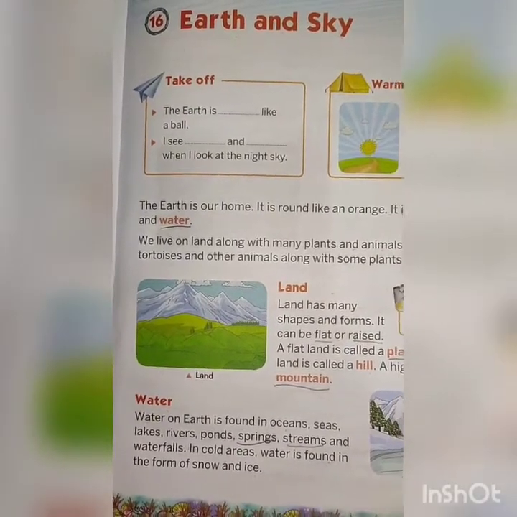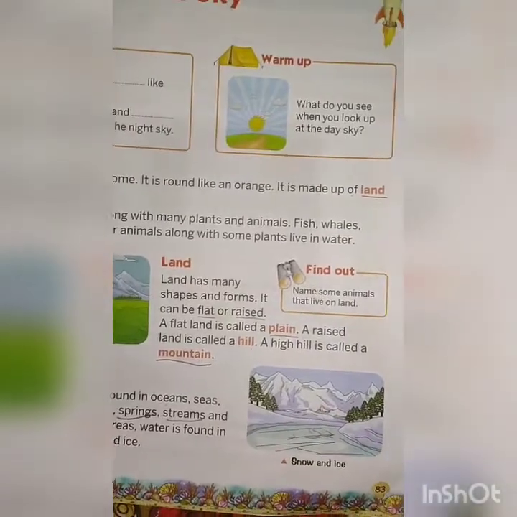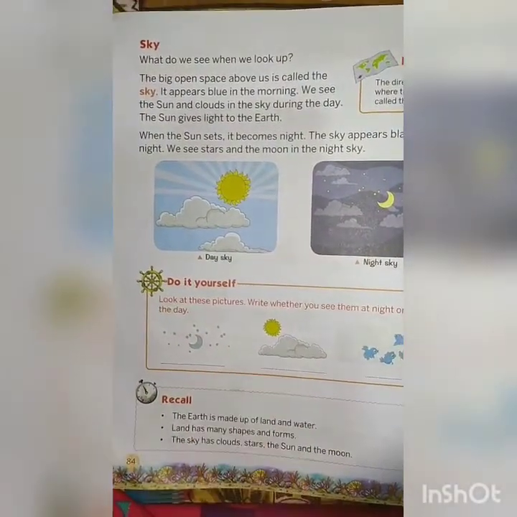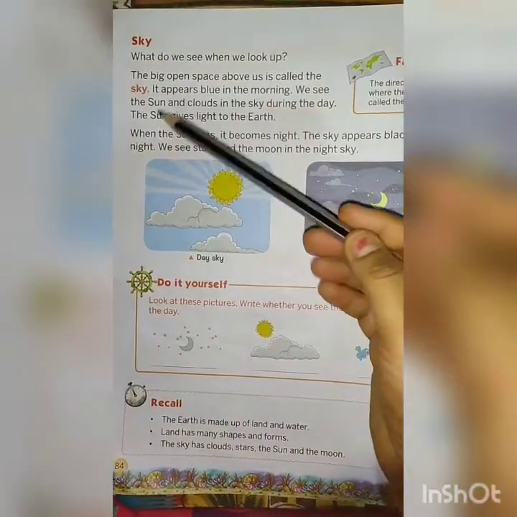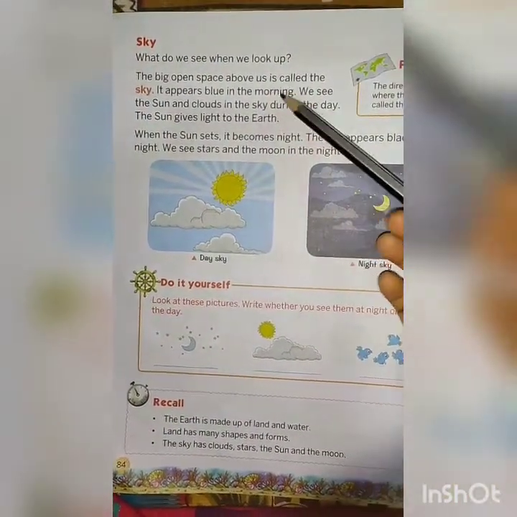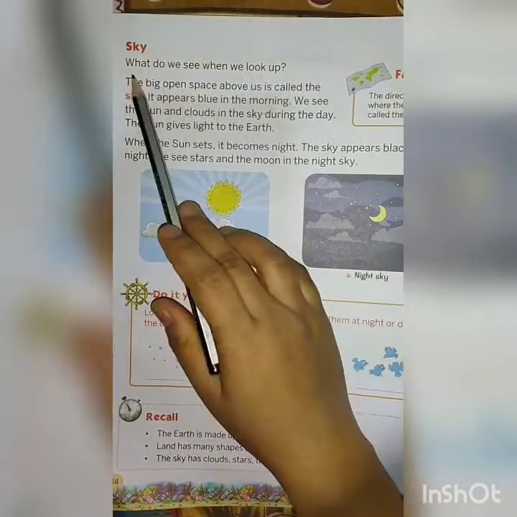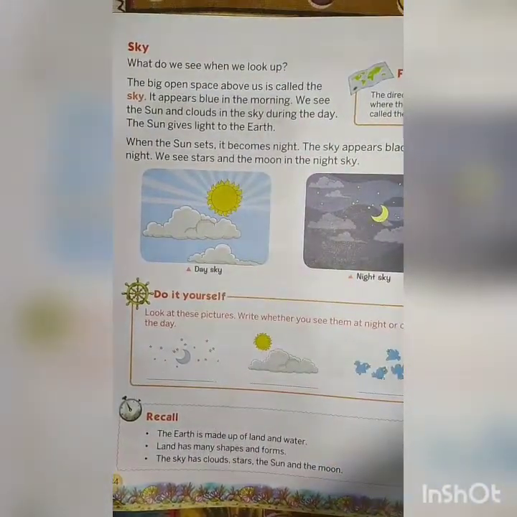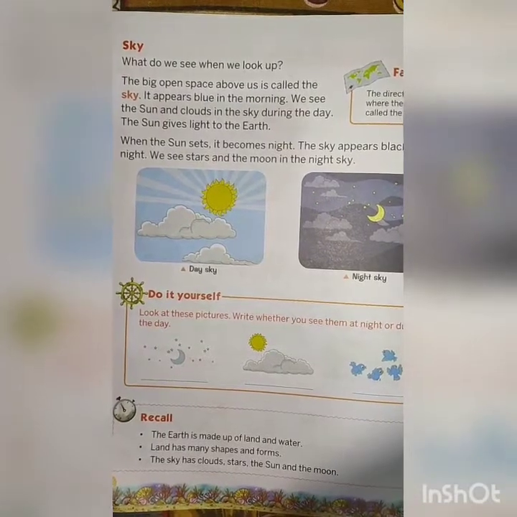Okay, now turn to page number 84. Now we will learn about the sky and only the sky. What do we see when we look up? So children, when we look up with our eyes, what can we see?